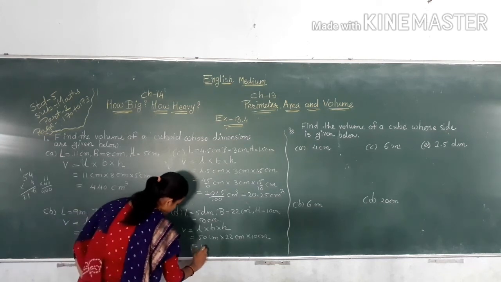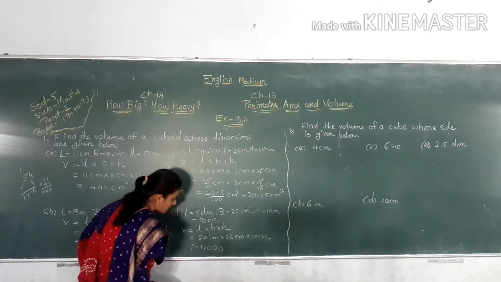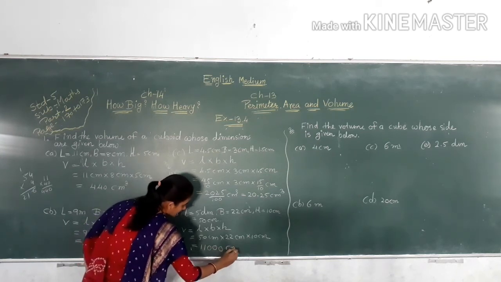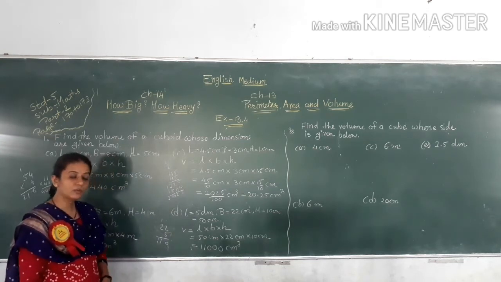So 1 1 0 and 2 more 0. So 11,000 centimeter cube.